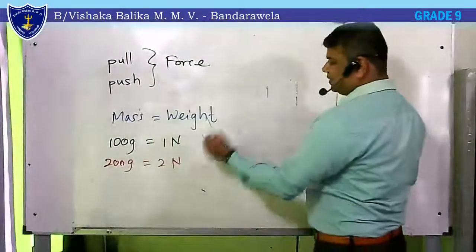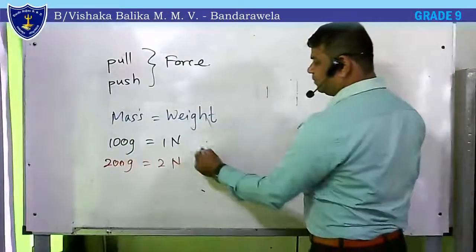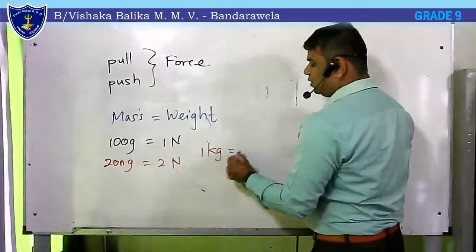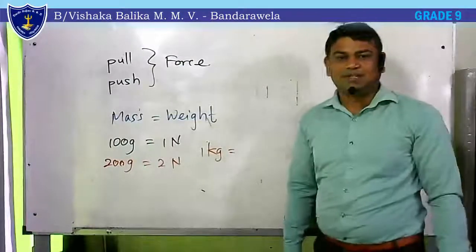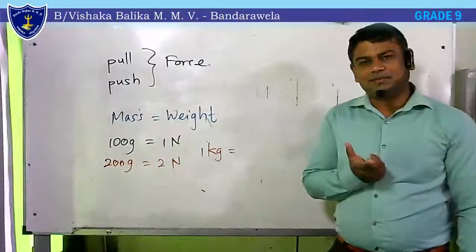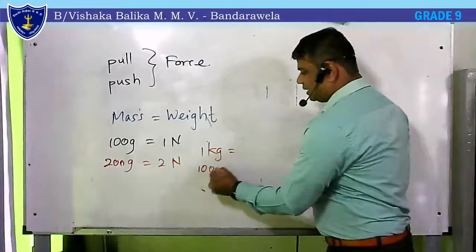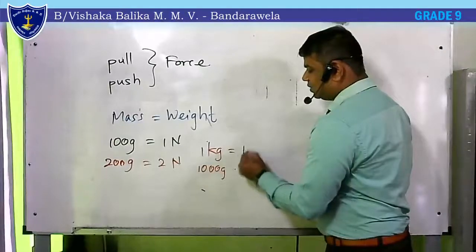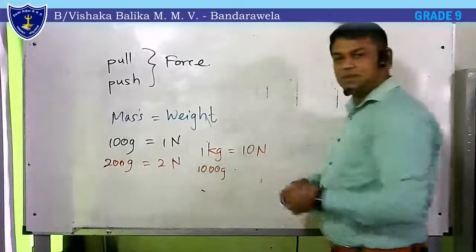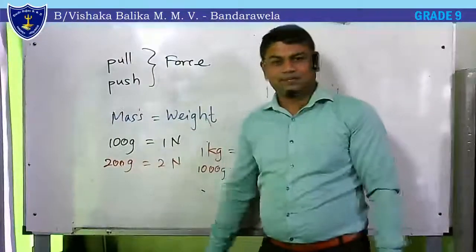Guess 1 kilogram. How many newtons? Guess it. How many newtons? It is, yes, 1 kilogram is 1000 grams. That is equal to 10 newtons. So easy pickings and easy conversions.